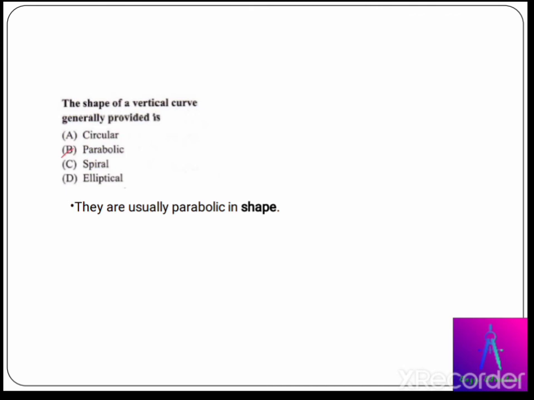The shape of a vertical curve generally provided is... The correct answer for this question is parabolic. They are usually parabolic in shape. In highway design, most vertical curves are equal tangent curves, which means the horizontal distance from the center of the curve to the end of the curve is identical in both directions, if we consider.